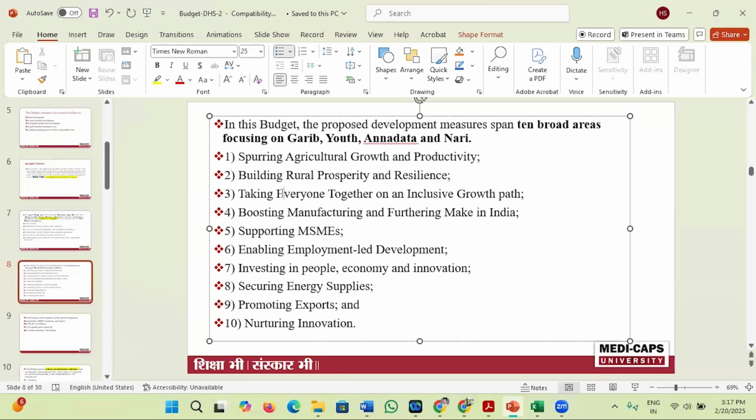Third point, taking everyone together on an inclusive growth path. If we want to be Viksit Bharat by 2047, then we have to include each and every one of the nation so that we can get the high and optimum growth rate. Next, boosting manufacturing and further Make in India.